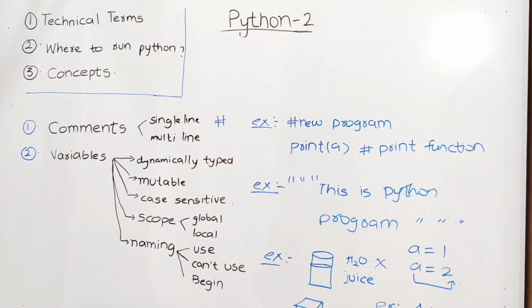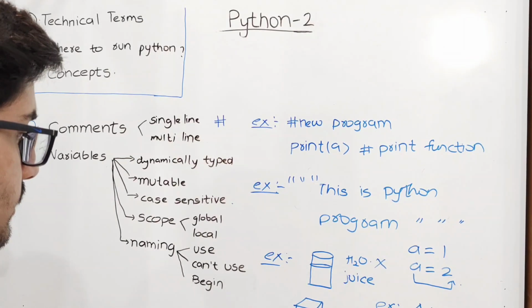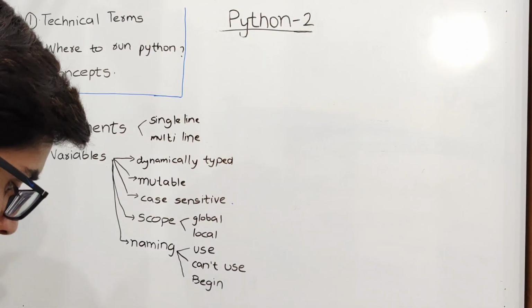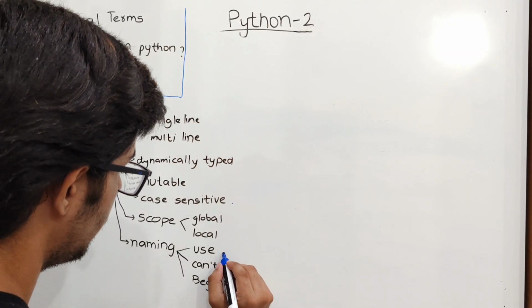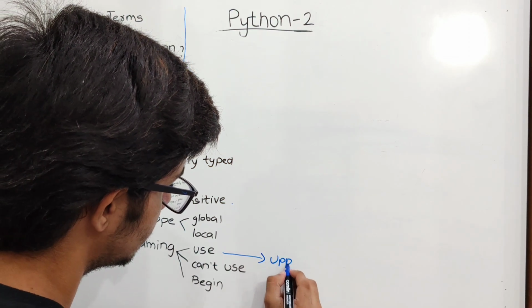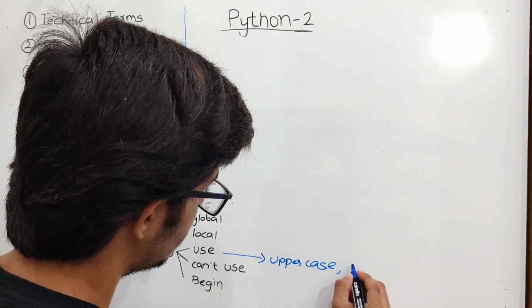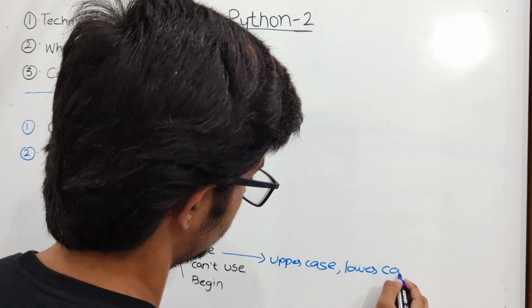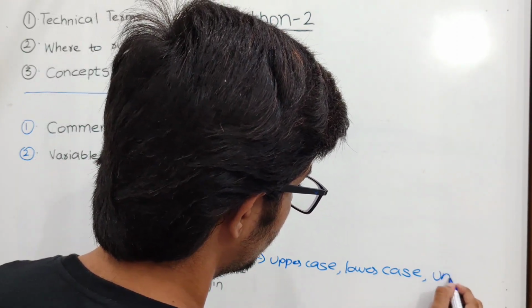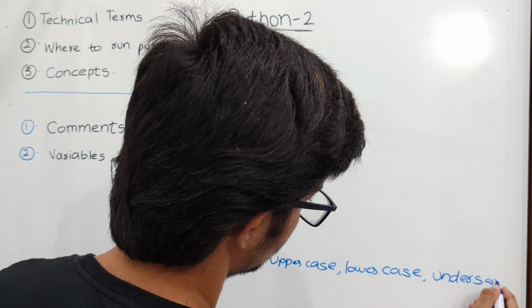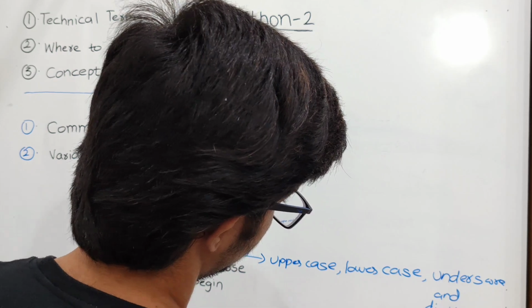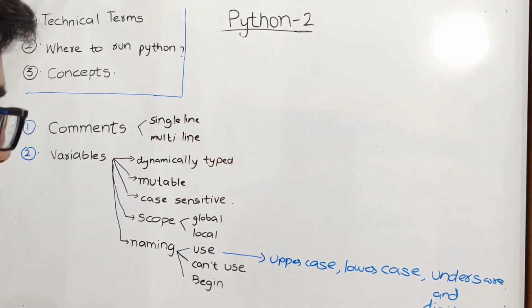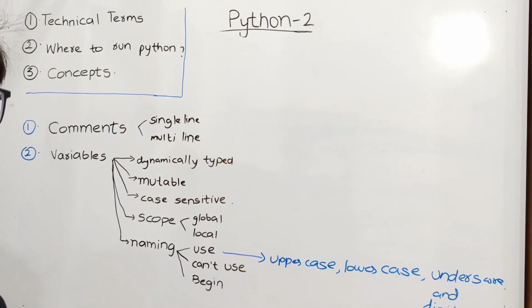What is naming the variables? Let us see. There are 3 syntax rules we must follow to use the variables. So what should we use actually? We can use either uppercase letters or lowercase letters or underscore and digits. So you can name the variables using lowercase letters, uppercase letters, underscore or digits.